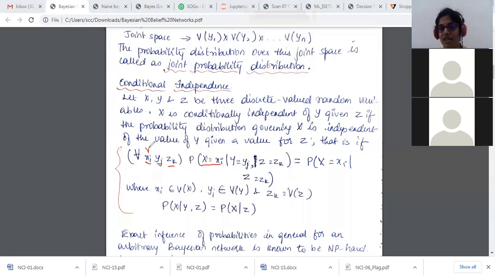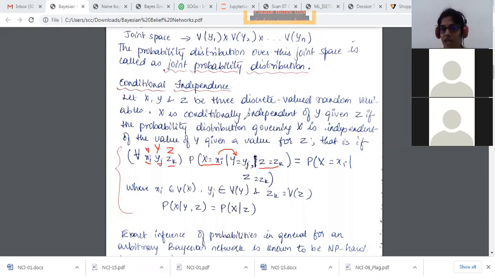This is going to be x, this is going to be y, this is going to be z. He's saying x is going to be conditionally independent of y. Suppose y is not the parent node of it. We have already seen how parent nodes work. If this is not the parent node of it, then it is conditionally independent of y given z. I have a z term along with it.